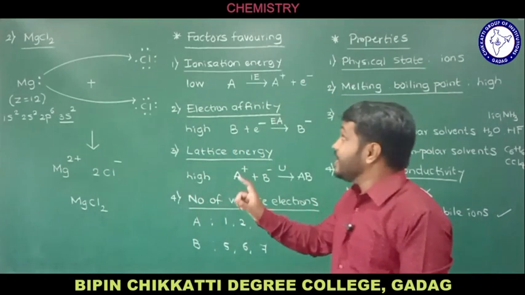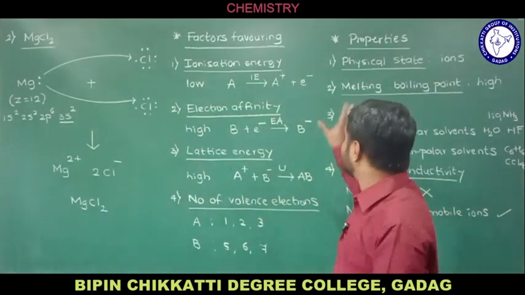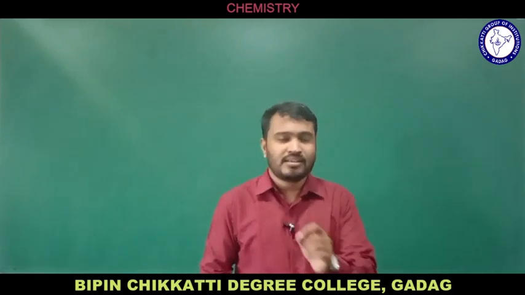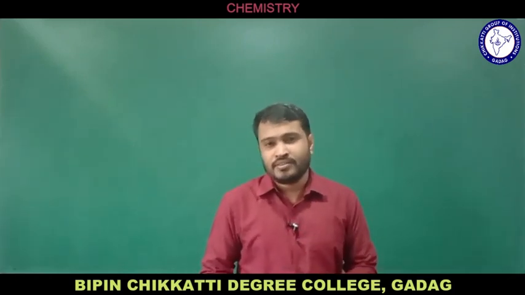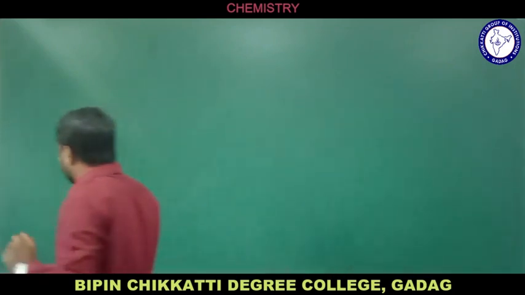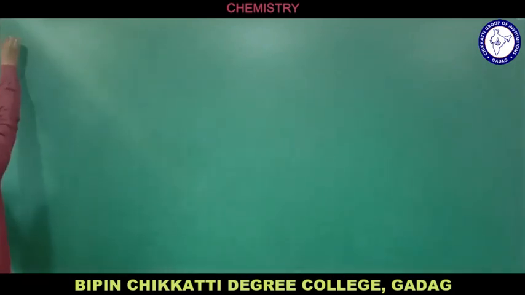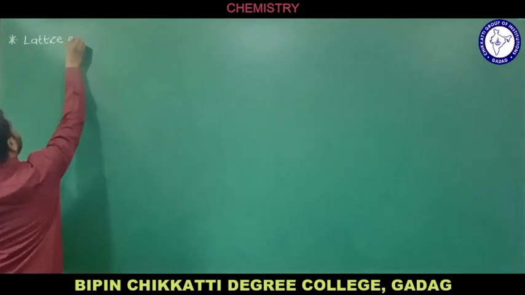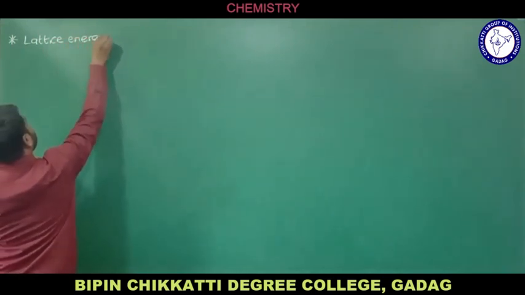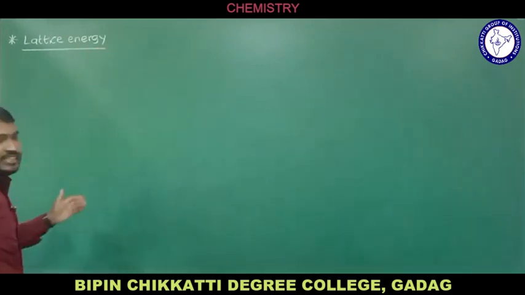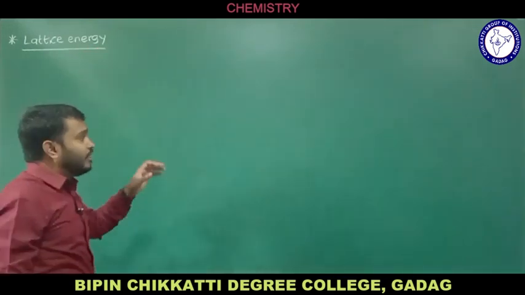Here I explained the factors favoring and the properties of ionic compounds. Now we'll see some other terms that explain the stability of ionic compounds. We'll see that one by one. I am going to talk about the energy involved. As I mentioned, that is lattice energy. We'll see what lattice energy stands for,